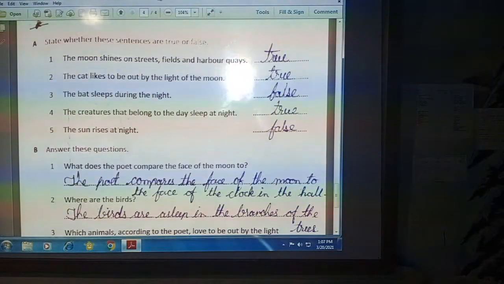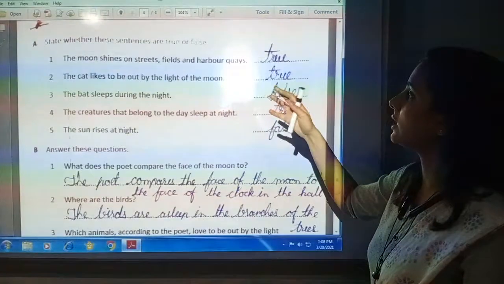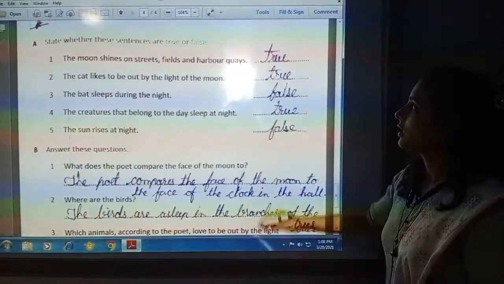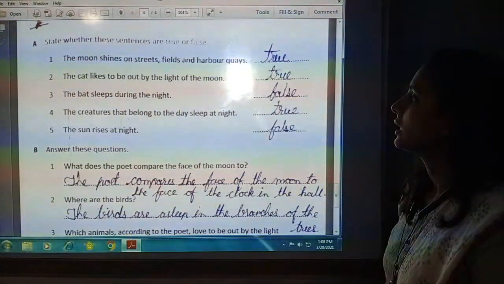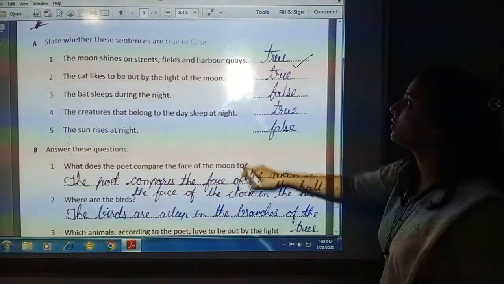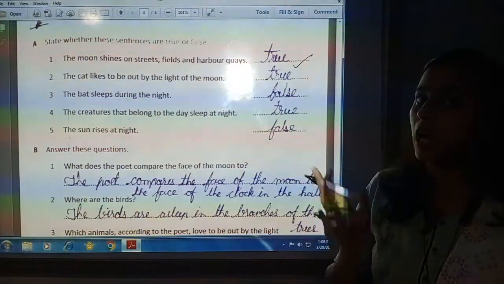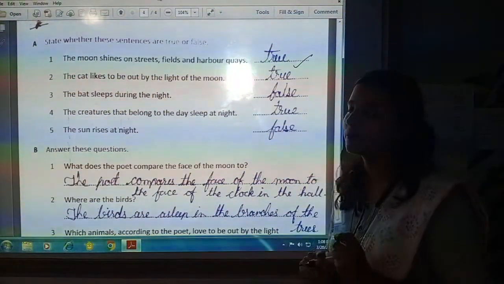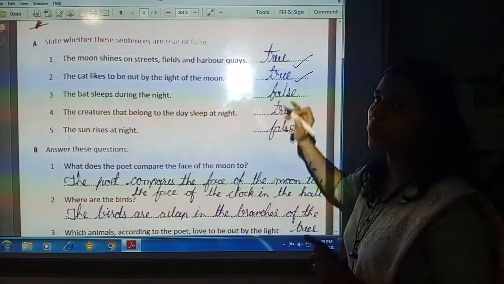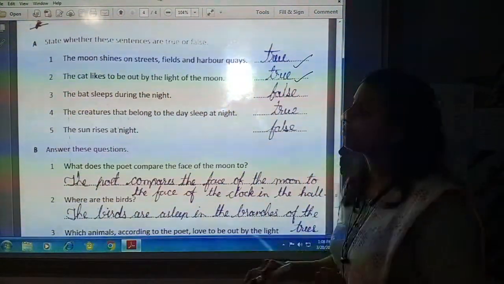Yes, the moonlight is shining on the street, field and harbor quays. So that is true. The cat likes to be out by the light of the moon. Yes, the cat also likes to be out in the moonlight. So that is also true, because we saw that dog, cat, mouse and bat are awakened.